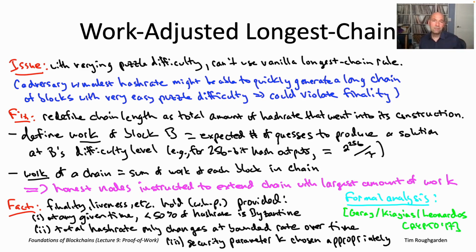So as a reminder, in the next video, the 5th video for lecture number 9, we're going to be extending all of our guarantees for longest chain consensus, finality, liveness, etc., from the super synchronous model, the unrealistic model that we've been working on thus far. We're going to extend that analysis to the general synchronous model, where you have an a priori known but non-zero bound capital delta on the maximum message delay.